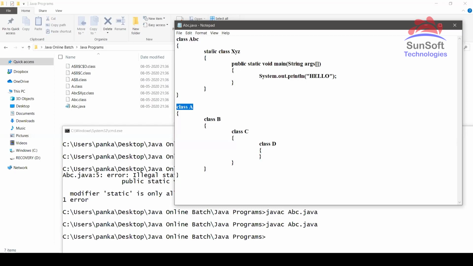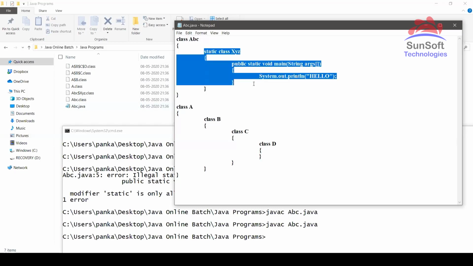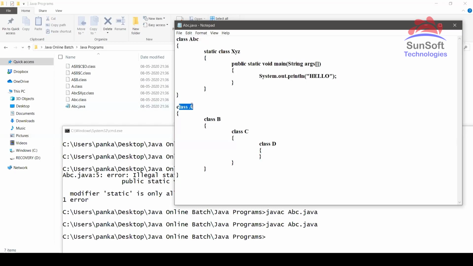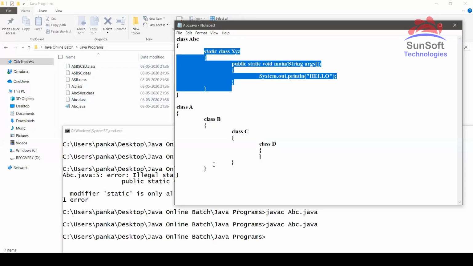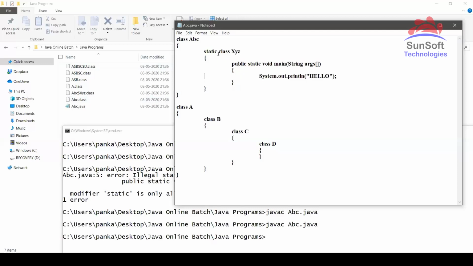Some people might think, okay, static class, then static might be created, so they will think like ABC, XYZ, and A class, 3 classes. Some people think, okay, static not, but ABC and class A and other classes might be creating, so they will say 1, 2, 3, 4, 5, but not considering this. So regardless of anything, that's why I'm showing here practically, regardless of whether it is static or non-static or inner class or outer class, however many class keywords you are using to create the classes, those many, remember, dot class files will be created.